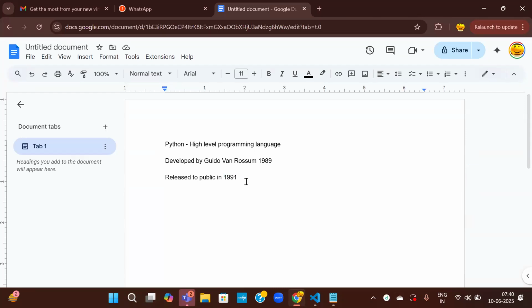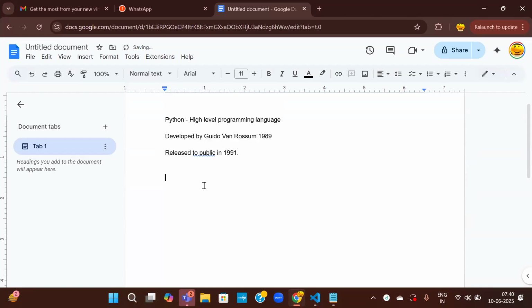We don't need to go into much detail about this history. So let us go into the features of Python. This is a high-level programming language. It is very user friendly. User friendly means the syntax will be very easy.